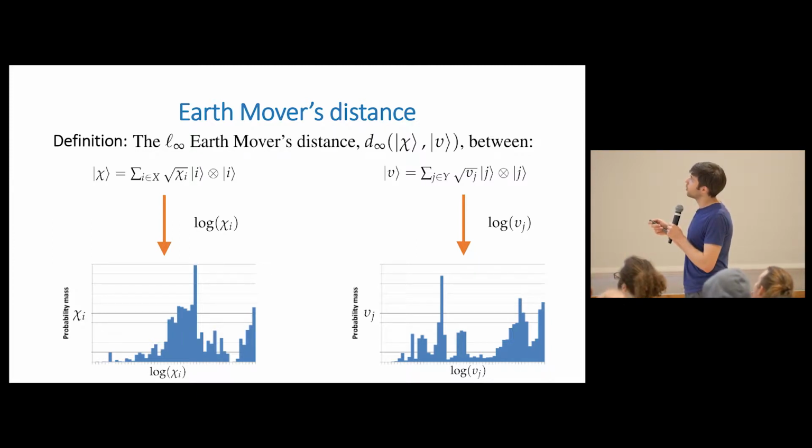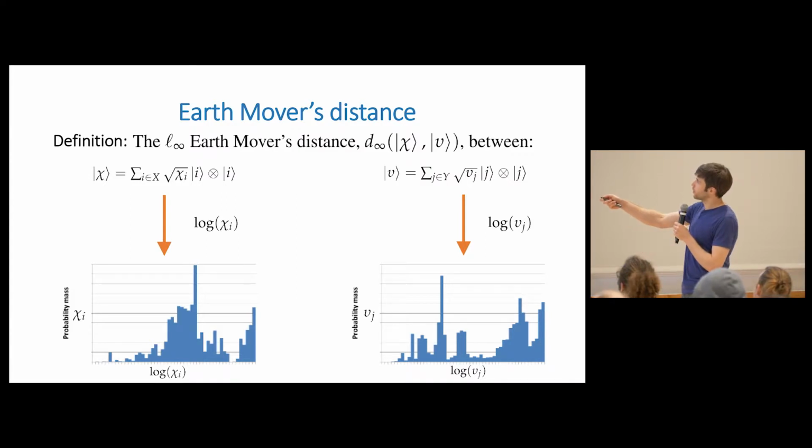So we say, well, what you should do is you should start by writing out each state in the Schmidt basis. So you take the Schmidt decomposition where the bipartite split is between Alice and Bob. So this is chi written out. It has Schmidt coefficients chi sub i, and nu has Schmidt coefficients nu sub j. And then you make a plot of the Schmidt coefficients. Well, actually, you plot them against their log.